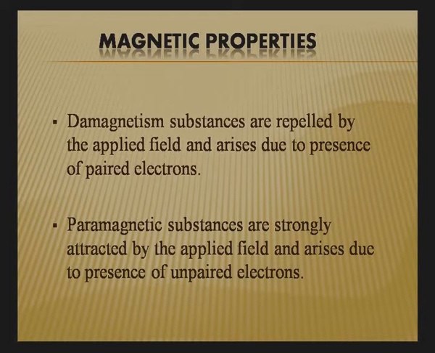Almost all the transition elements are paramagnetic in nature, and this question can be asked by the examiner, why it is so. You can simply say the paramagnetic behavior depends upon the unpaired electrons. If any element has unpaired electrons, that will be paramagnetic in nature. If you say copper 2 plus and copper plus, which is paramagnetic in nature, you can simply write down the electronic configuration. Copper 2 plus is 3d9, copper plus is 3d10. Since copper 2 plus has one unpaired electron, it will be paramagnetic in nature, and copper plus has no unpaired electrons, that's why it is diamagnetic in nature.